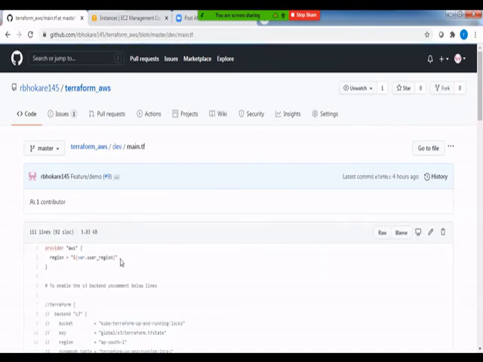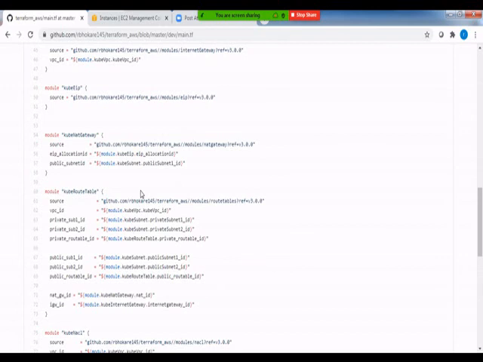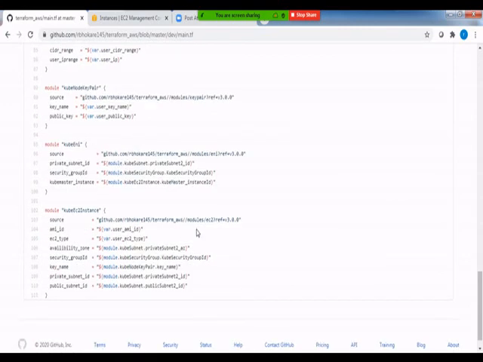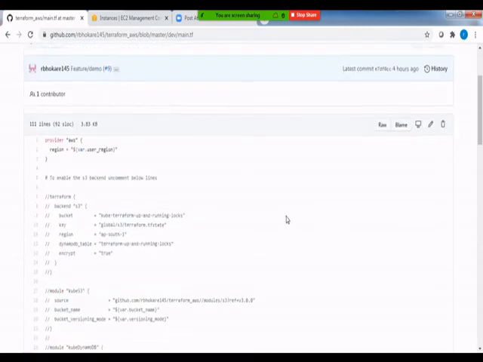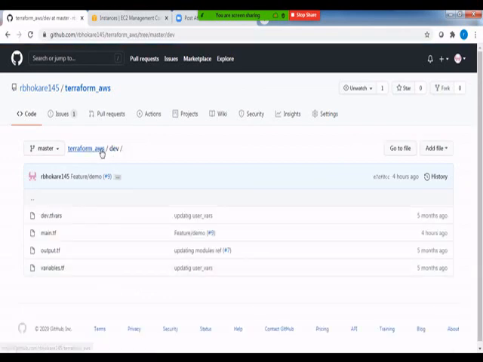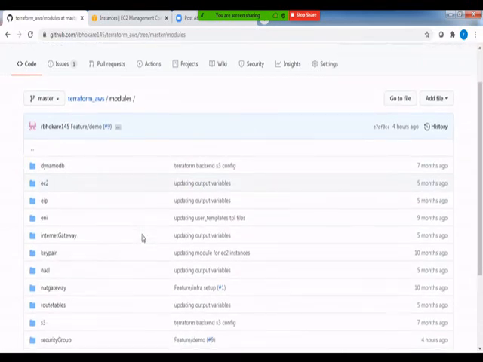This is the main.tf file where we set up the Terraform constructs to build a Kubernetes platform by using different modules that are part of this repository. We are using modules in order to implement the DRY phenomenon, don't repeat yourself, right? So the modules that we have created can be used anywhere.